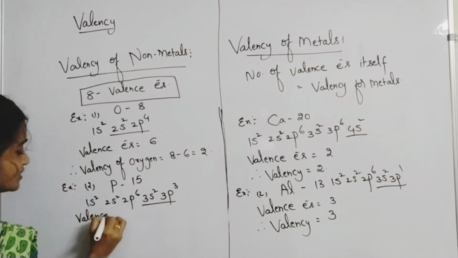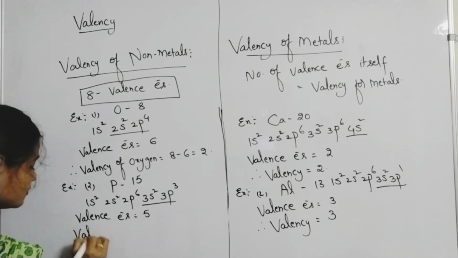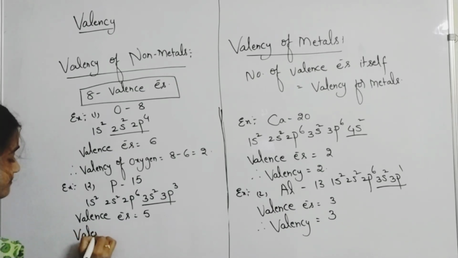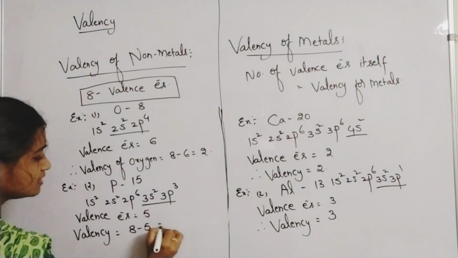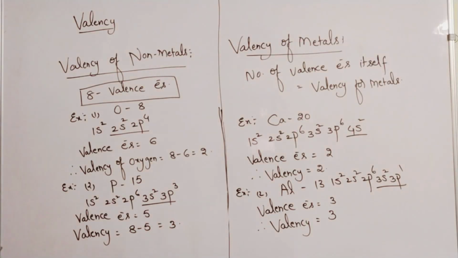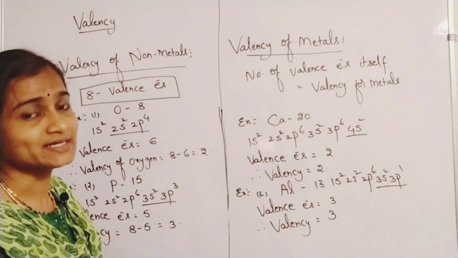Then valency is equal to 8 minus valence electrons. So 8 minus 5 is equal to 3. So the valency of phosphorus is 3. Like that you can calculate valency for metals as well as non-metals.